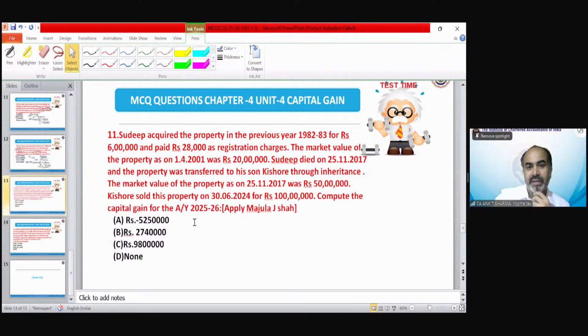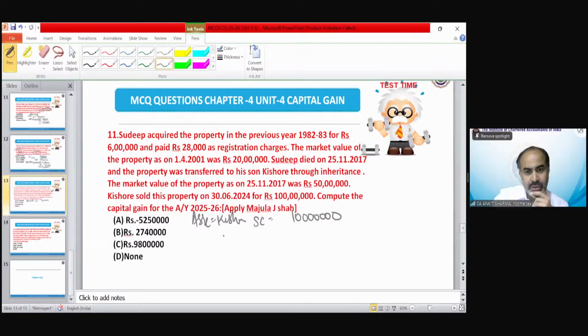Chalo. देखते हैं, of course, again the heading part, the assessee is Mr. Kishore. Sudeep is the previous owner, so everything would be from the point of view of Mr. Sudeep. Now sale consideration would be 1 crore.